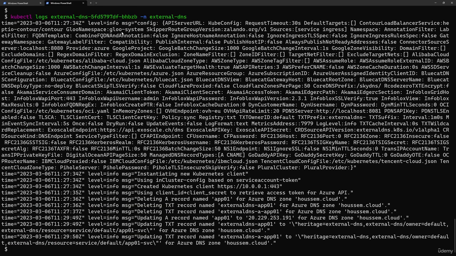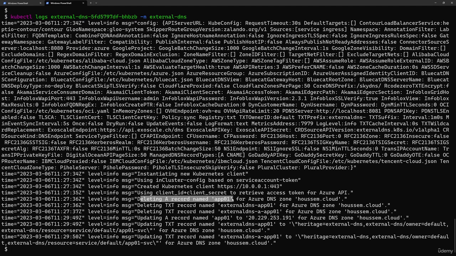And from this log, we can view, first of all, the external DNS, when it starts, it will look for a connection with the control plane or with the API server in order to be able to read the ingresses and the services resources, to read their configuration and to detect if a new service or a new ingress was created or if they have been updated. So it needs to synchronize those configs. And then it will go to create or update or delete the A records.